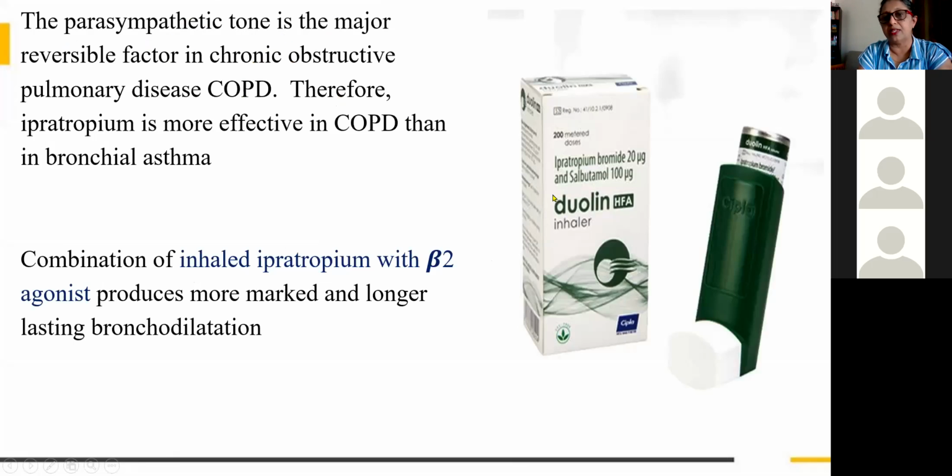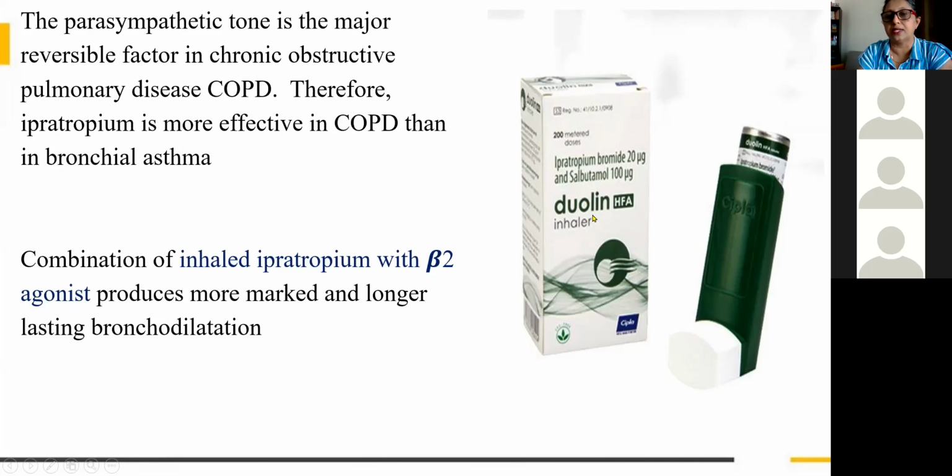So that is why the anticholinergic drugs are effective in COPD. Usually it's a combination of an anticholinergic and a beta-2 agonist. You can see ipratropium bromide, an anticholinergic drug, plus the selective, short-acting beta-2 agonist salbutamol. So this is the most important combination in COPD.